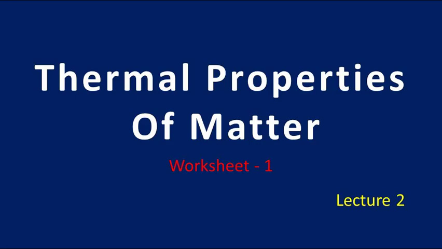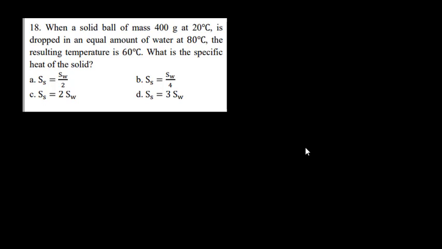Hello everyone. Now let us see this 18th problem. When a solid ball of mass 400 gram at 20 degrees Celsius is dropped in equal amount of water at 80 degrees Celsius, the resultant temperature is 60. What is the specific heat of solid? So we want specific heat of solid.